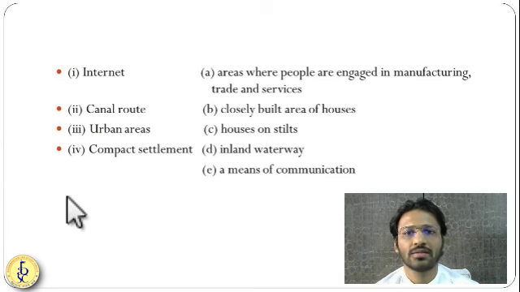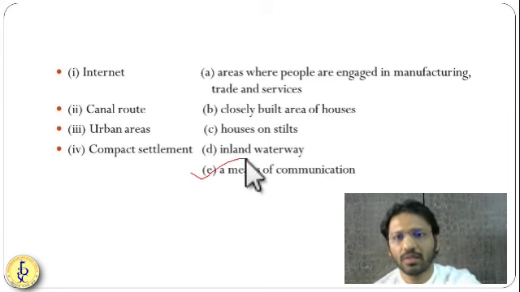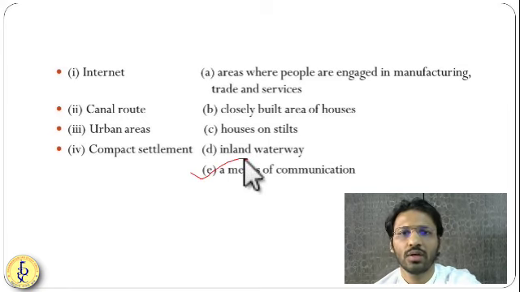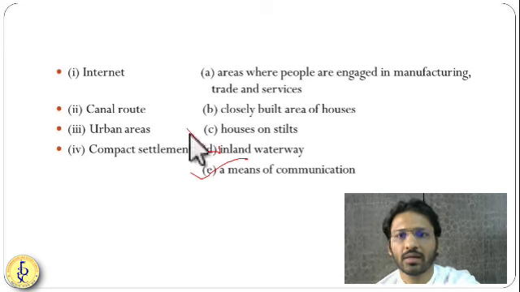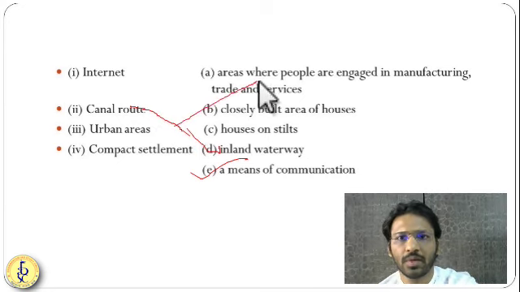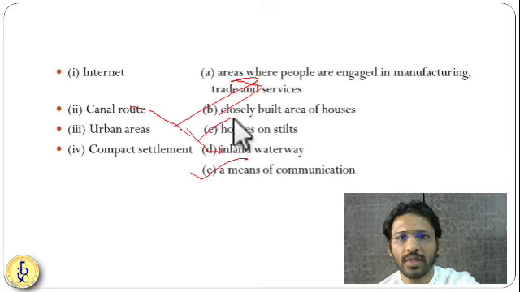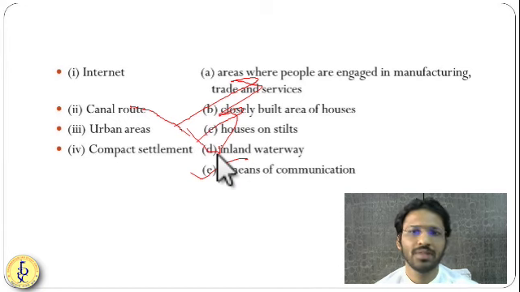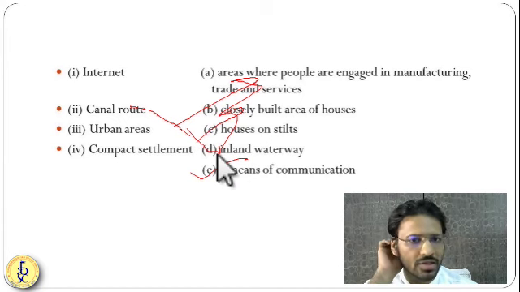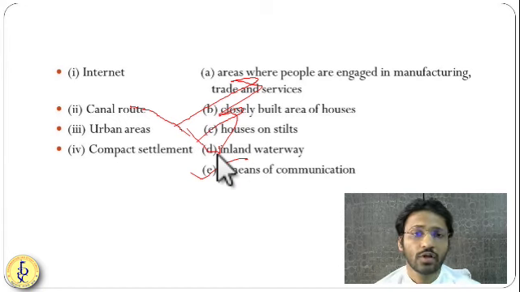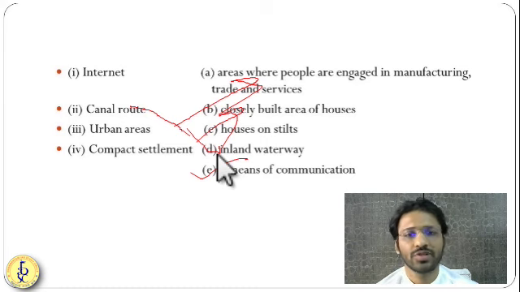Okay. Then this is a match the following: internet. Okay, what is the internet? Internet, means of communication. Okay, what is a canal route? Canal route, inland waterway. Okay, then urban areas, people engaged in trade and services. Compact settlement, closely built houses. So very simple chapter. There is nothing much in this chapter, but this can be used for your mains answer writing. In prelims, much cannot be asked from this chapter.